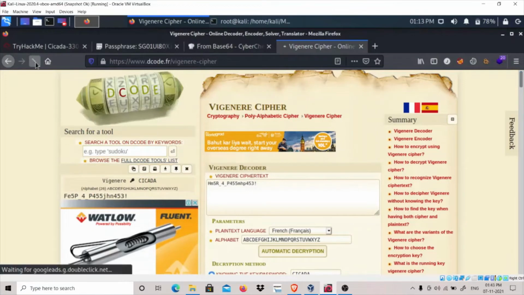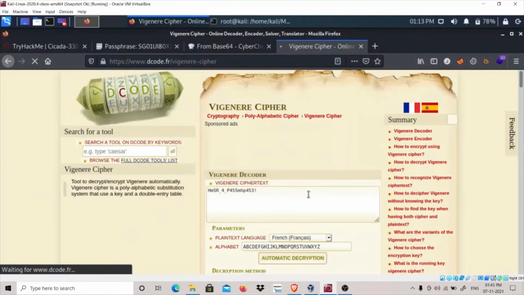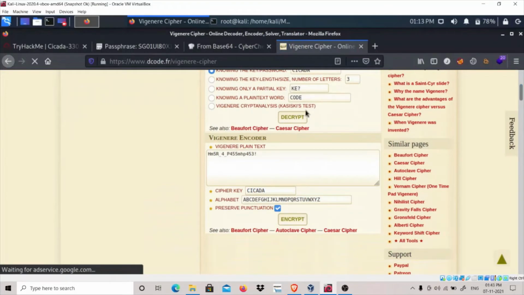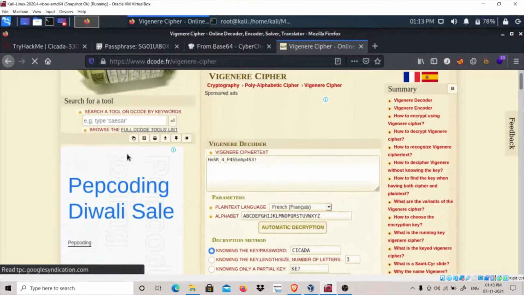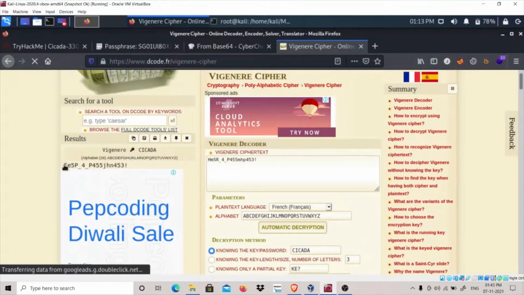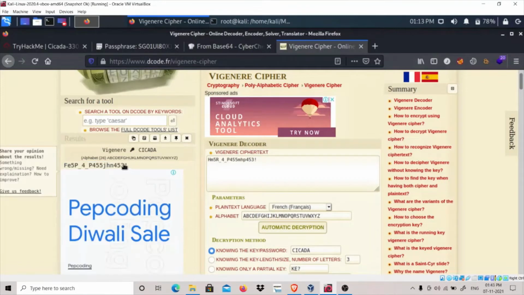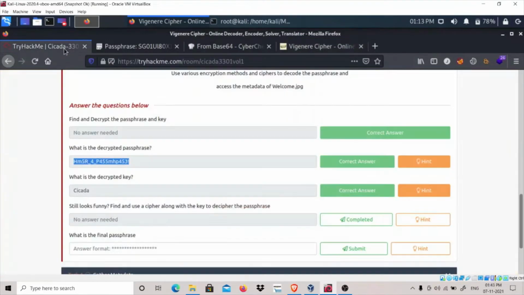Let's refresh this page. Okay, it has found. Let's see if it is the right answer. It said to use the cipher along with the key to decipher the passphrase.